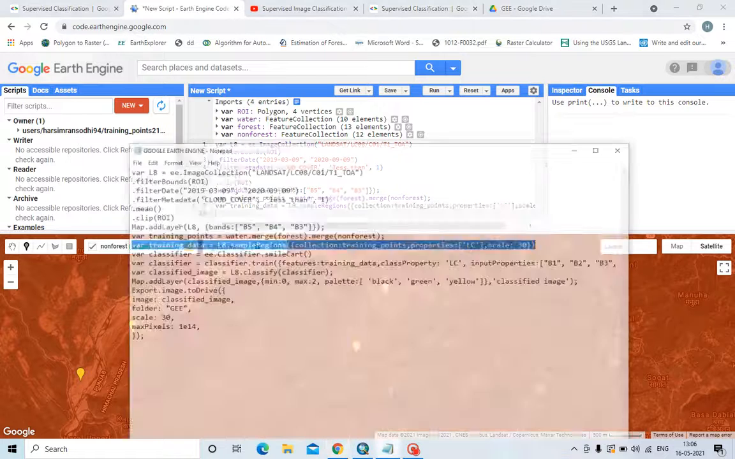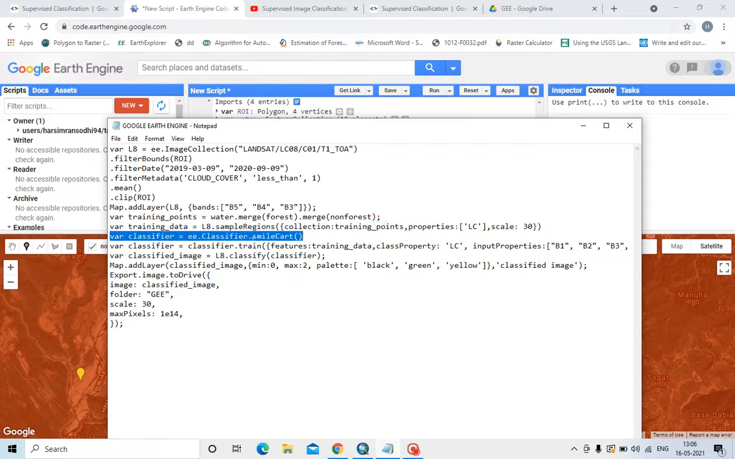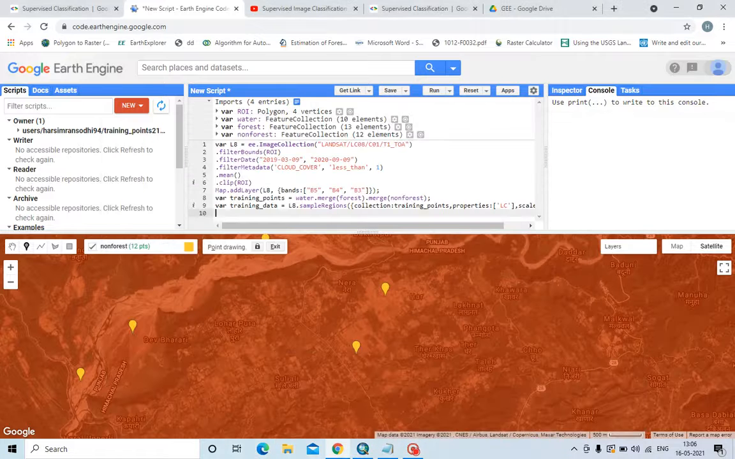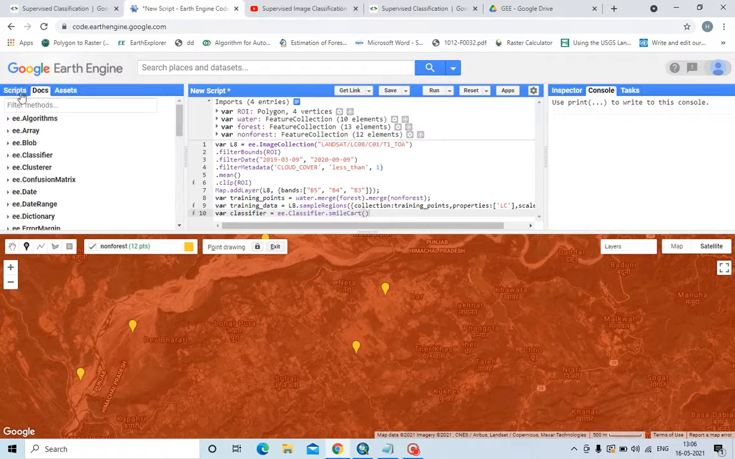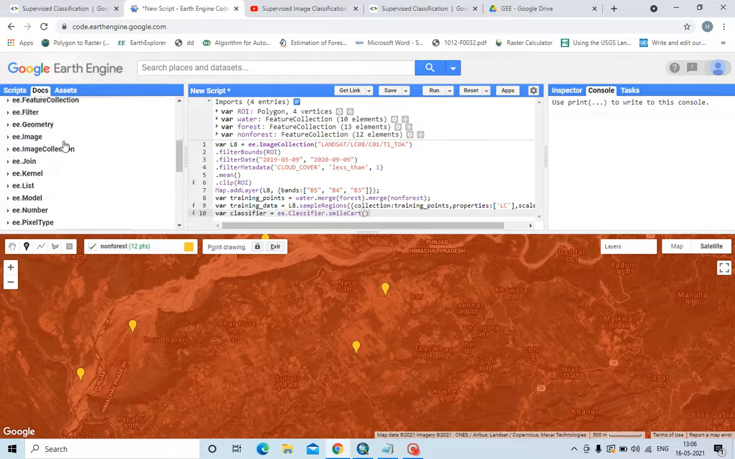Now you have to create a classifier. I have used the classifier as smile cart. You can use it from the docs, where there are various commands. For example, export is there, classifiers are there. You can use them from here.